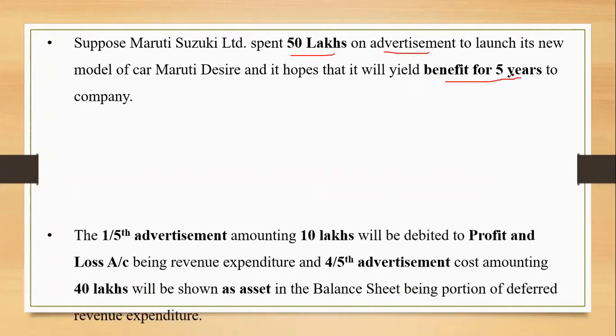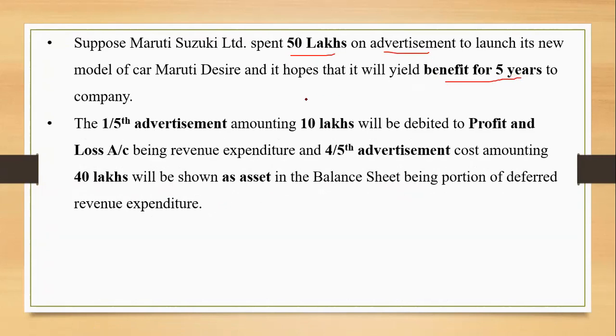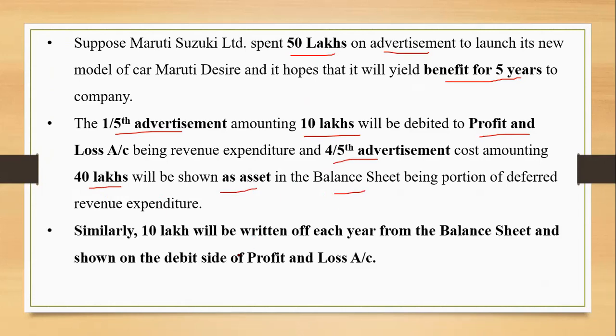So the benefit derived in each year will be 10 lakhs, right? The 1/5 of advertisement will be charged to profit and loss account as an expense, whereas the remaining 4/5 of the advertisement, rupees 40 lakhs, will be shown as an asset in the balance sheet, the portion of deferred revenue expenditure. Every year, 10 lakh will be written off from the balance sheet and shown in profit and loss account.